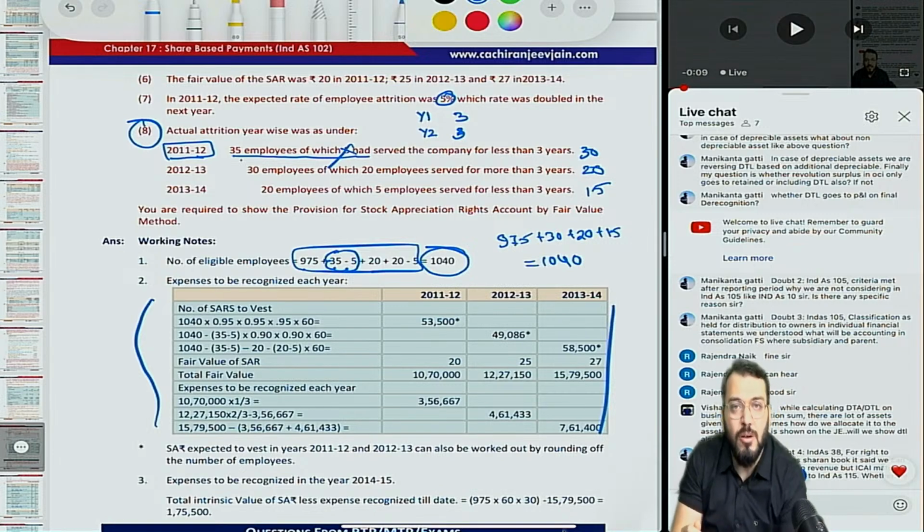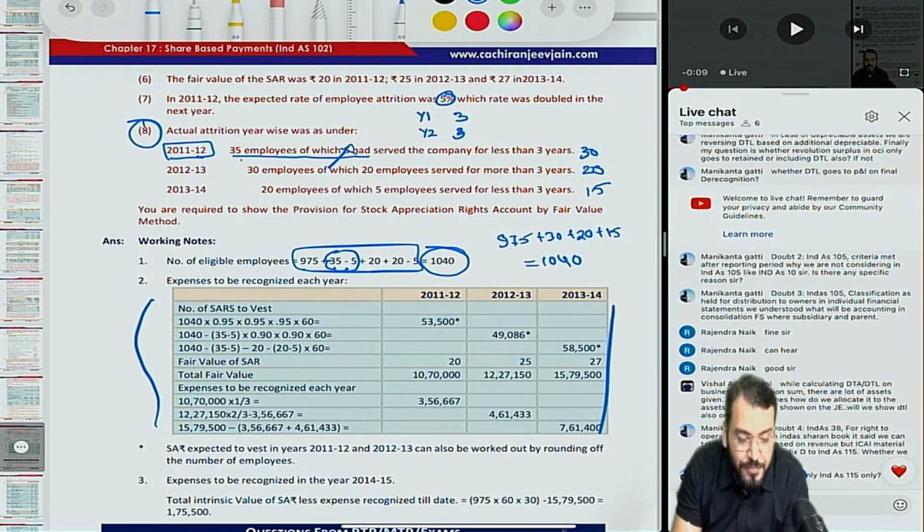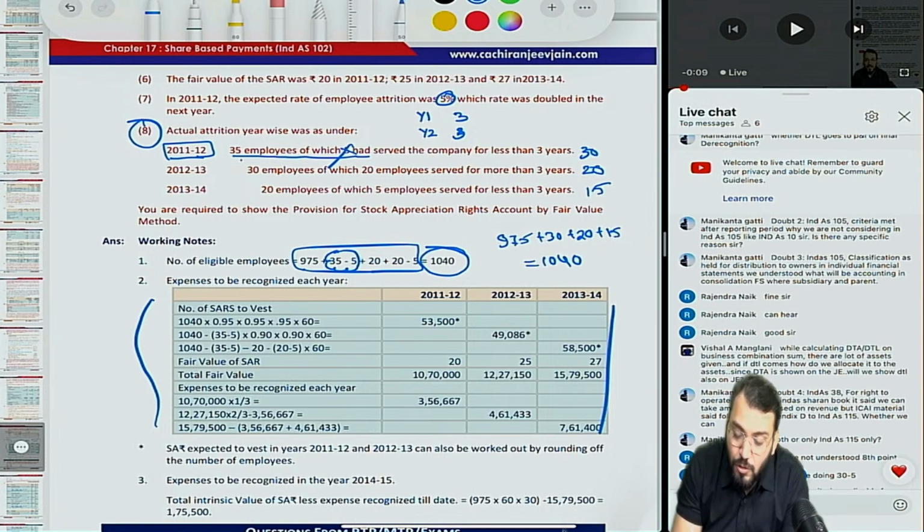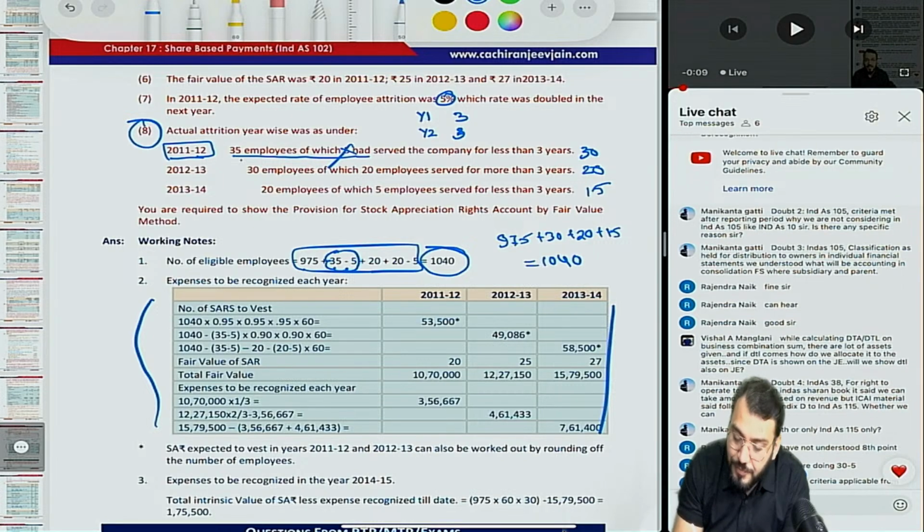If there is no condition existing on the balance sheet date, then whatever event occurs after the reporting period relates to a condition arising after the balance sheet date, therefore it becomes a non-adjusting event. So Ind AS 105 has given a clarification that if any criteria for the classification of a non-current asset held for sale is satisfied after the reporting period, it will be a non-adjusting event. As per Ind AS 10, we should give a disclosure about such an asset. Understood? Manikanta, your next doubt is over. This is a good point. From this an MCQ question can be asked.